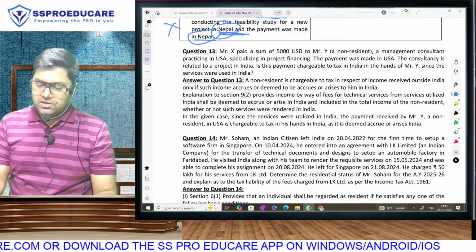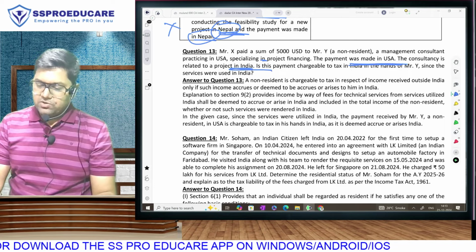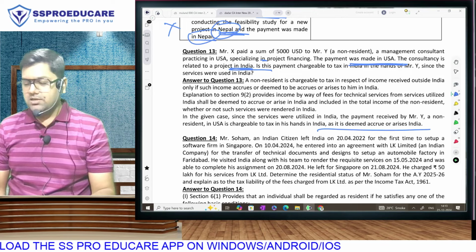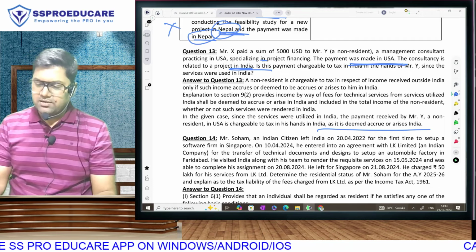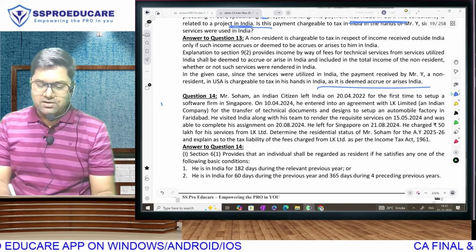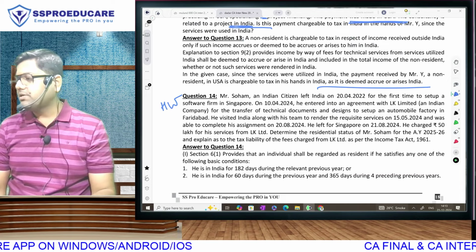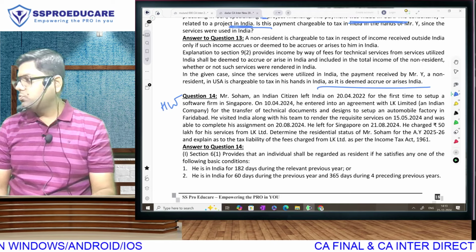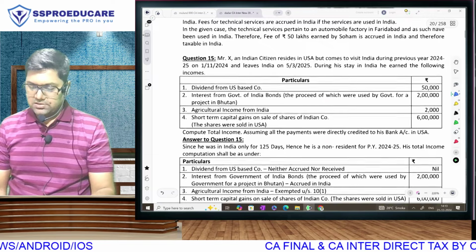Yes, because if the services are used in India, even if payment was made in USA, it is going to be taxable as this income is considered as Indian income. It will be taxable also for a non-resident, but it will be taxable because it is Indian. Okay, 7, 8 and 14. Question 7, question 8 I gave you, no? 14 also you will have to do. You clear? Okay, fantastic.